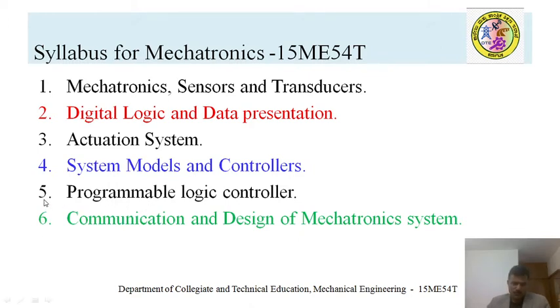In the fifth chapter, you are understanding more about programmable logic controllers. Before that, you will be understanding the microprocessor architecture, the different registers and memories used in microprocessors and different memory devices, then the microcontroller, and then the programmable logic controller.